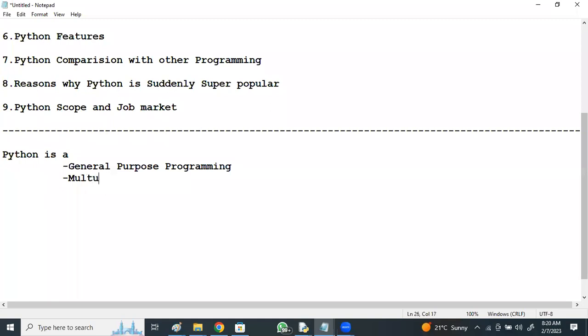It is a high level language. It is an interpreted language, not compiled. And it is user-friendly programming. I'll brief them one by one.